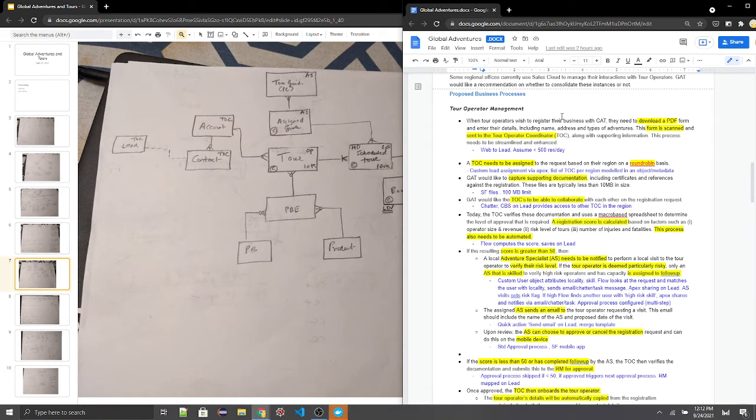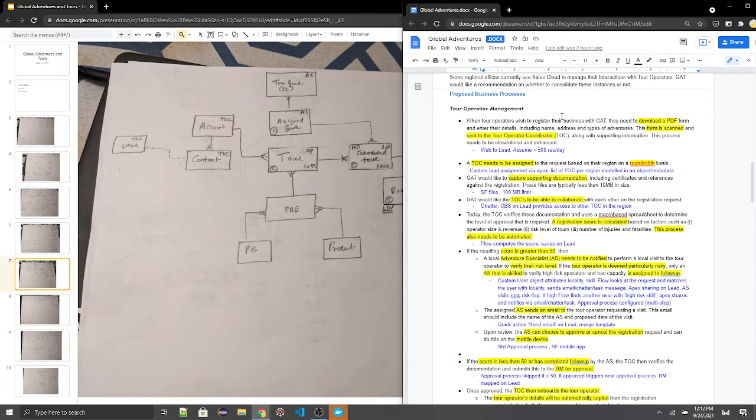For this we propose to use Web-to-Lead, and we're assuming that the number of requests is less than 500 per day so that we can use Web-to-Lead. If it's more, then we can use FormAssembly. The TOC needs to be assigned in a round robin manner. So in this case, it's a lead assignment that needs to be done in a round robin.